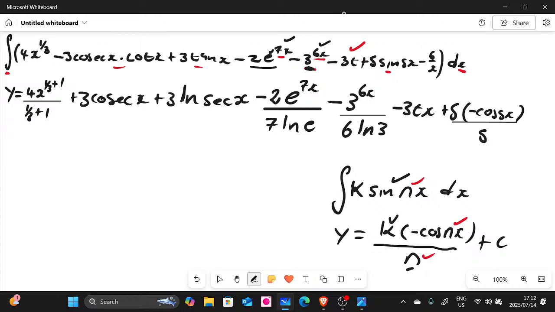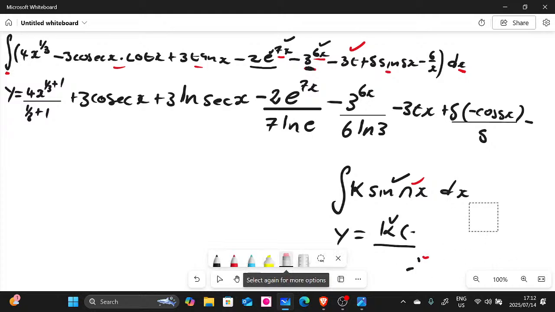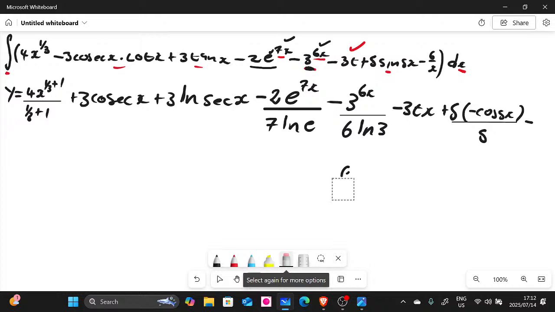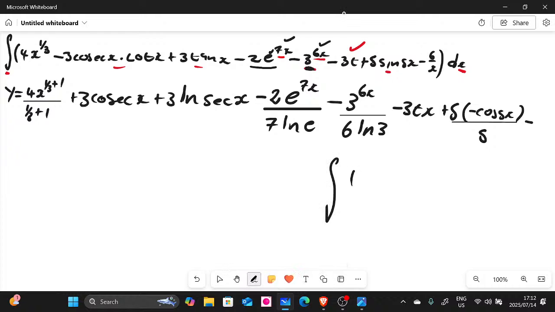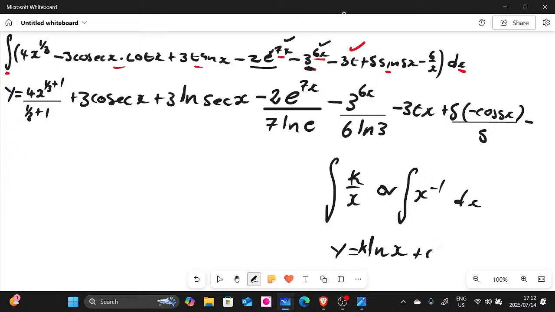So it's going to be 5, right? And then we do the last one, minus. Now, guys, when you have 1 over x, that is also the log integral, but it is the natural log integral. Whenever you have something like 1 over x, or x to the power of negative 1 dx, these are one and the same thing. The integral there is going to be ln x. So this is k, let's just make it k. If k is a coefficient, you just multiply by k, plus c.